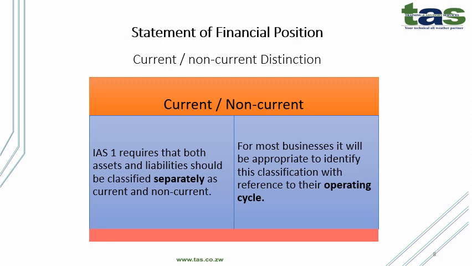IAS 1 requires that both assets and liabilities should be classified separately as current and non-current. And for most businesses, it will be appropriate to identify this classification with reference to their operating cycle.